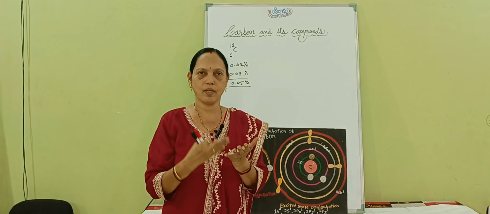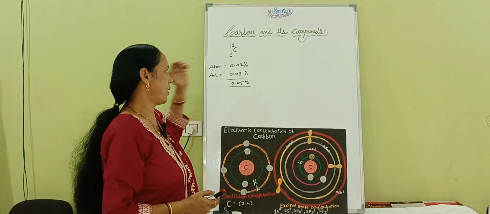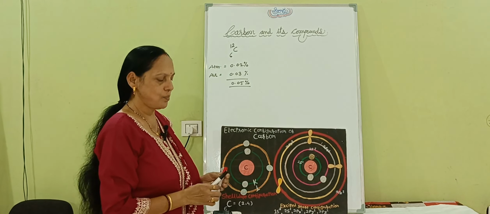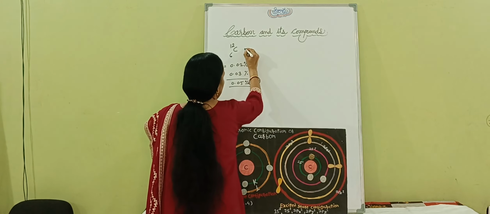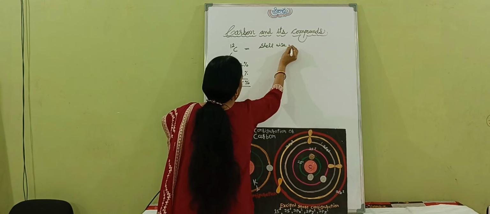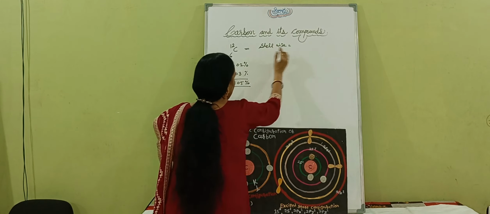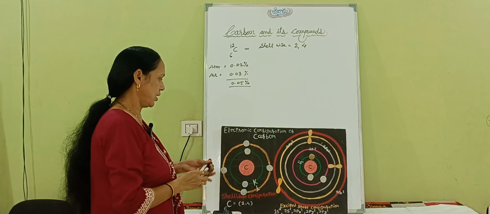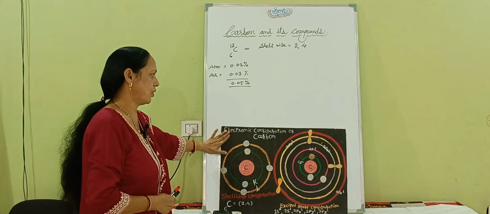Now we are going to study something in detail about this particular carbon. Carbon has atomic number 6. If I write down the shell wise configuration, the K shell contains 2 electrons and the L shell contains 4 electrons. This particular configuration is called the shell wise configuration. I want to explain here the electronic configuration of carbon, shell wise.